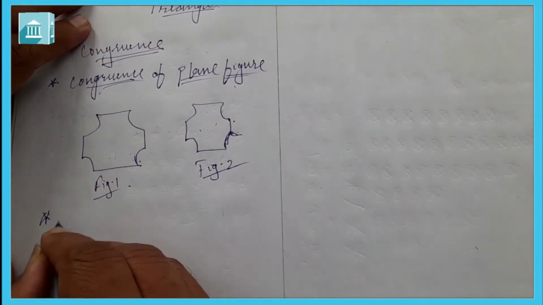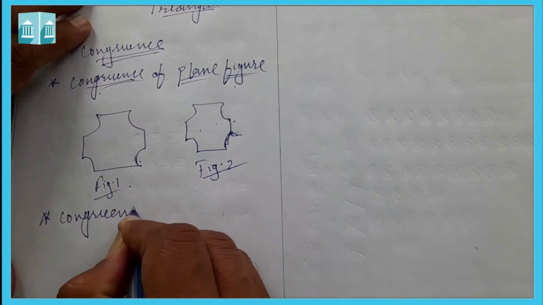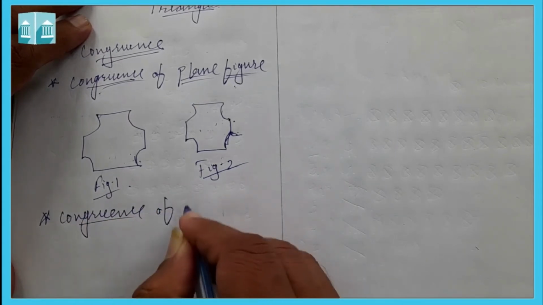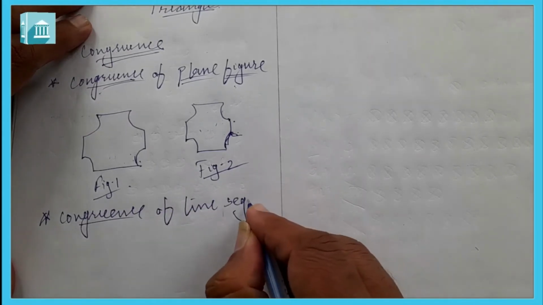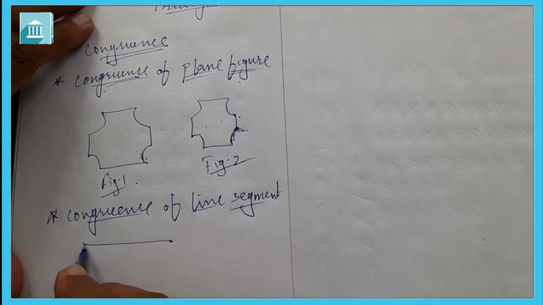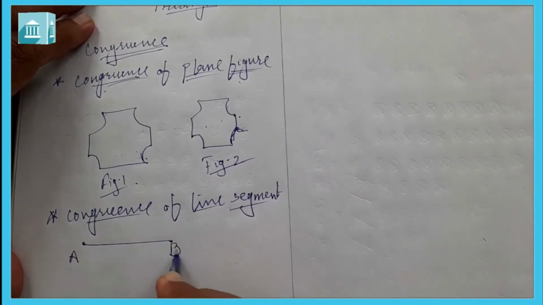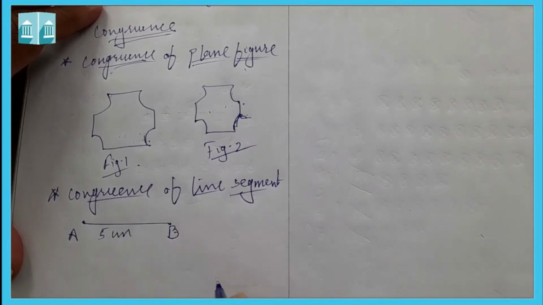What is the congruence of line segment? We can say congruence of line segment. Now we know what is line segment. This is the line segment, for example, AB. AB is the line segment. Let us say it is 5 centimeter. Another line segment here, suppose PQ.